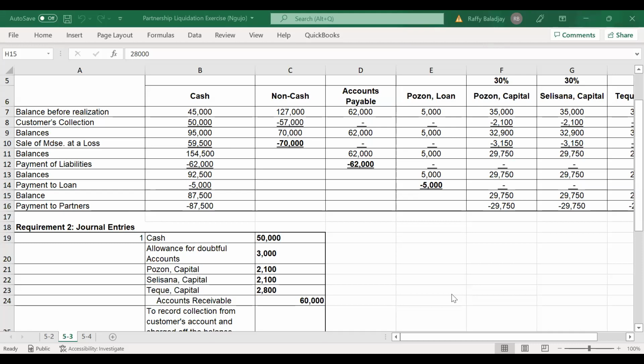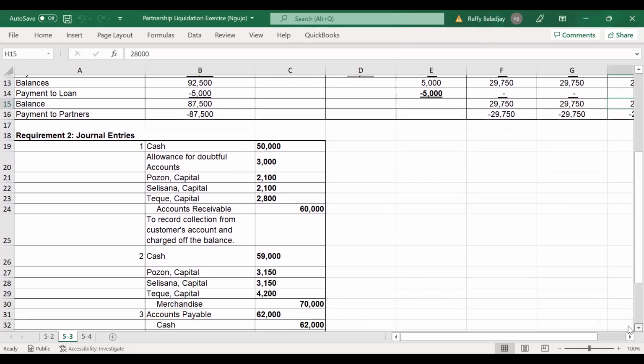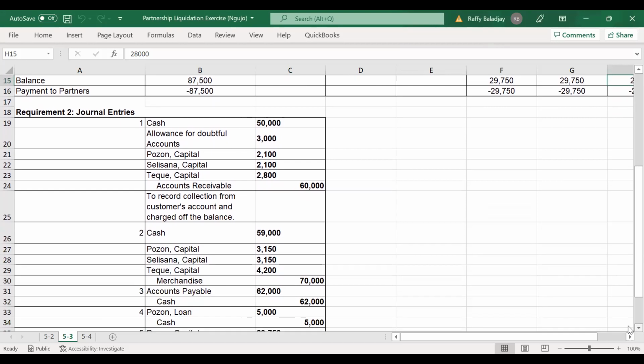For the journal entries on the second requirement, you have here the accounts. First, this is to realize your receivable. Take note, all the remaining balances are written off by the partners as agreed.